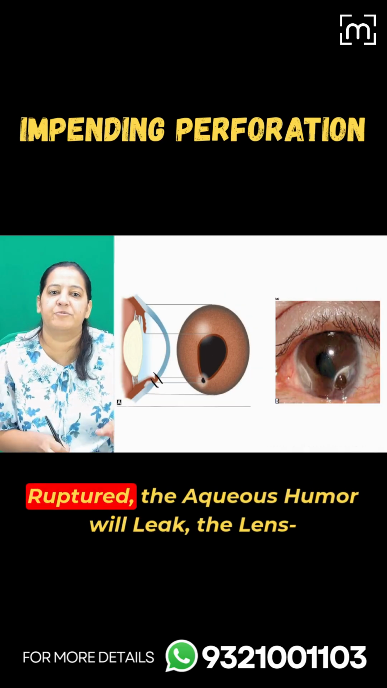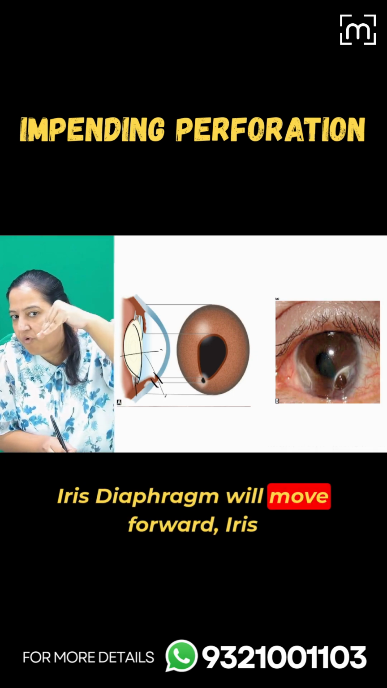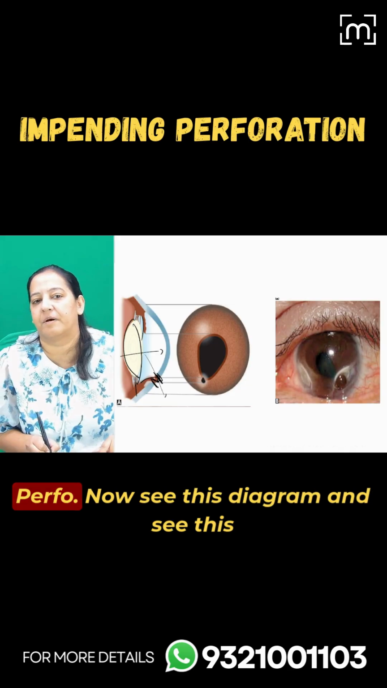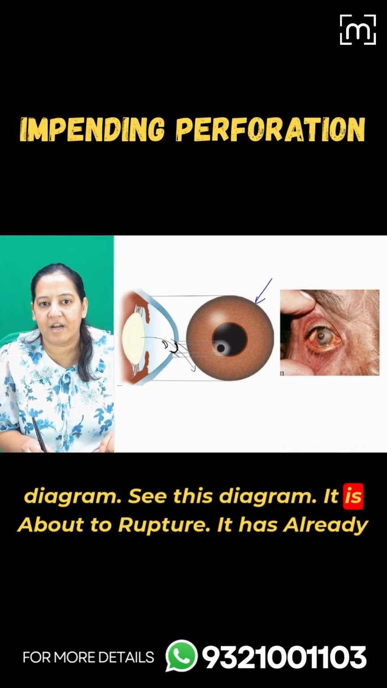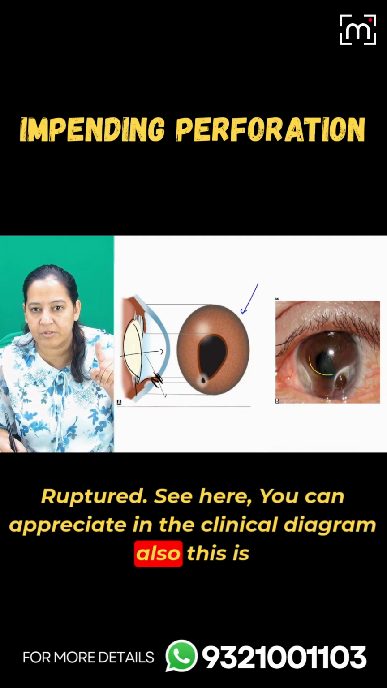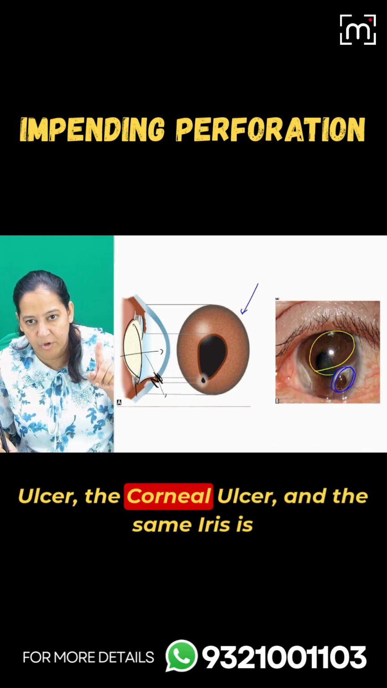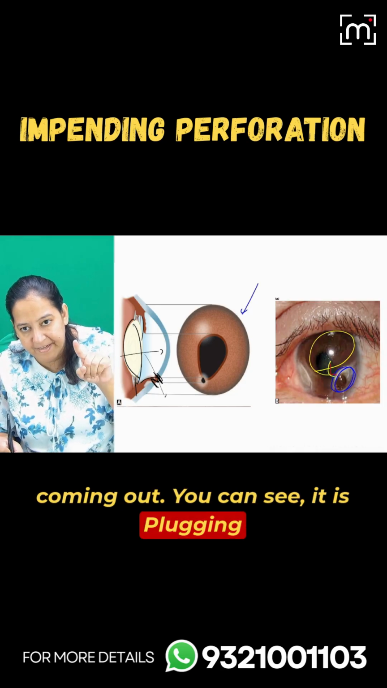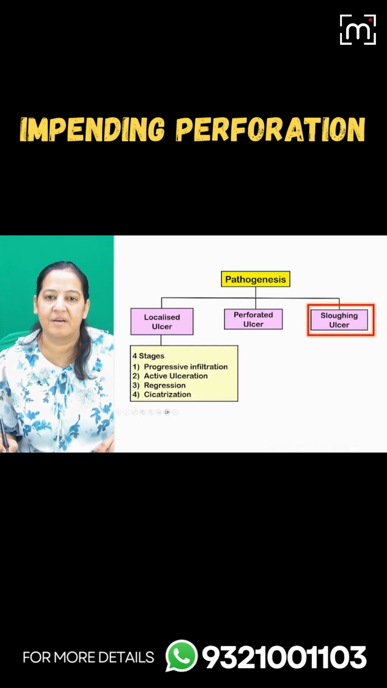If it is ruptured, the aqueous humor will leak, the lens iris diaphragm will move forward, and the iris will come and plug the perforation. Now see this diagram and see this diagram. It is about to rupture. It has already ruptured. You can appreciate it in the clinical diagram also. This is all iris, and this is the ulcer. This is the margin of the corneal ulcer, and the same iris is coming out. You can see it is plugging the ulcer, which is already perforated. How many of you got it?